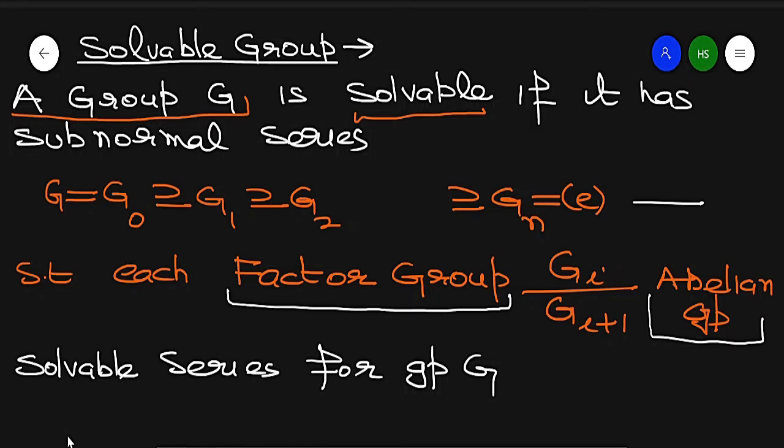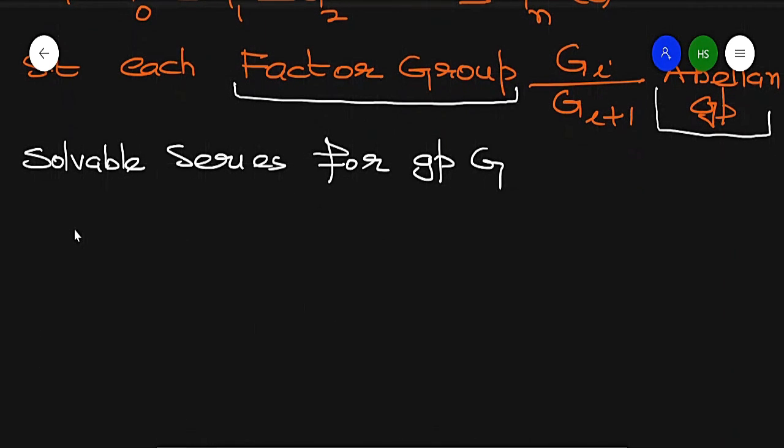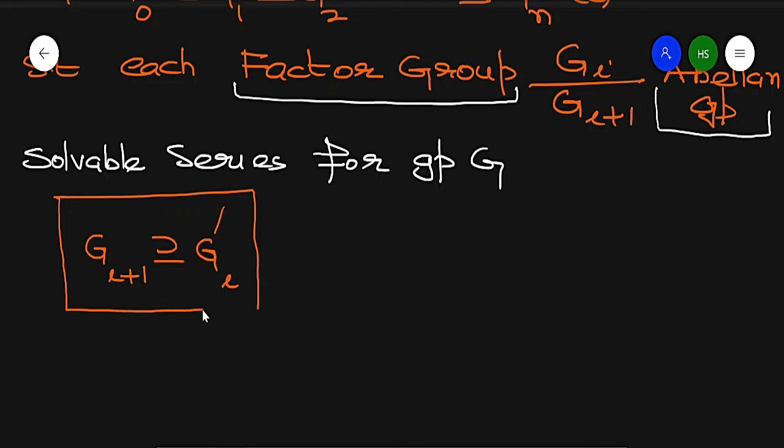Also remember that if the factor group quotient is abelian, in that case the lower part Gi plus 1 contains the commutator subgroup of Gi. So also remember that if G by H is abelian, then H contains G dash. So here the factor group is abelian, so in this case Gi plus 1 contains Gi dash, that is, the commutator group of Gi.